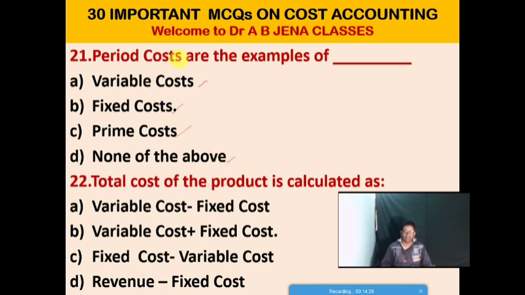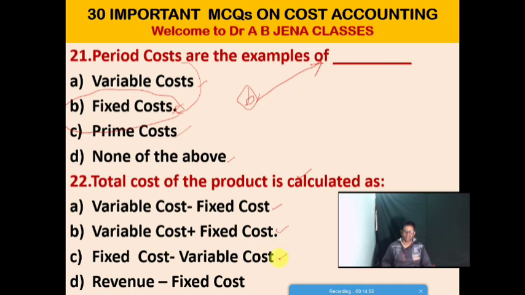So friends, the period cost is also an example of the fixed cost. So B is the right option for this MCQ. Next MCQ, total cost of product. Total cost of the product is calculated as what? Option A, variable cost minus fixed cost. Option B, variable cost plus fixed cost.